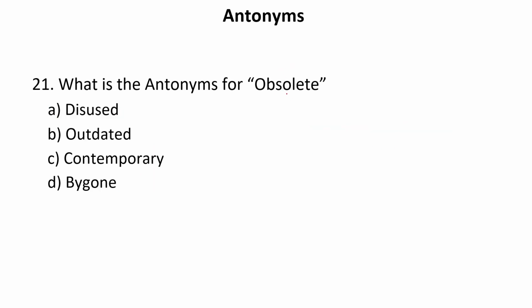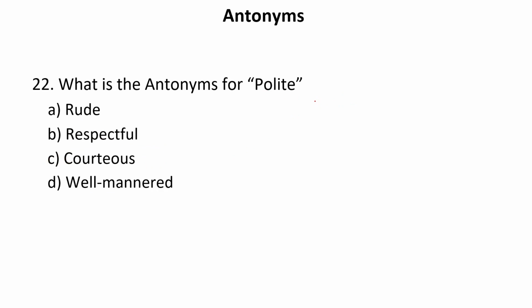What is the antonym for the word obsolete? So obsolete means outdated. When something is outdated, when something is very old or depreciated, that is obsolete. So the antonym of this particular word is, let us see the options: disused, outdated, contemporary, or bygone. So the answer will be contemporary. Contemporary means when something runs for a long time. Now let us move to the next one.